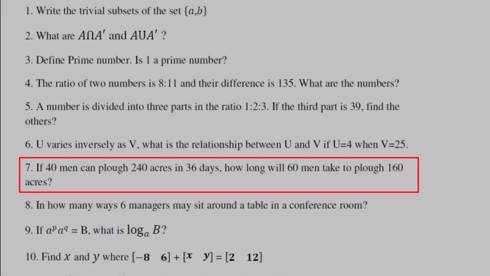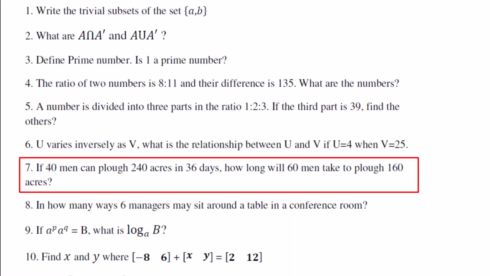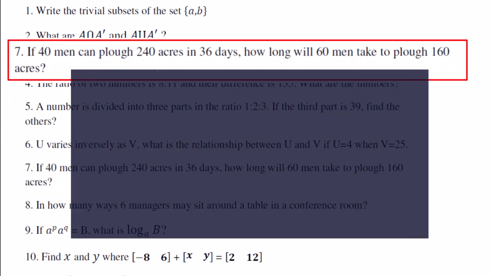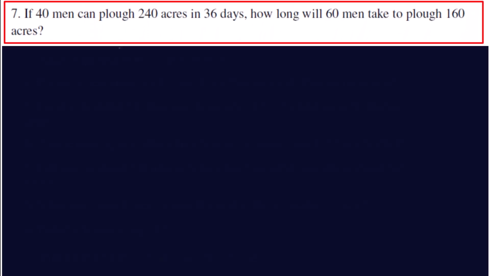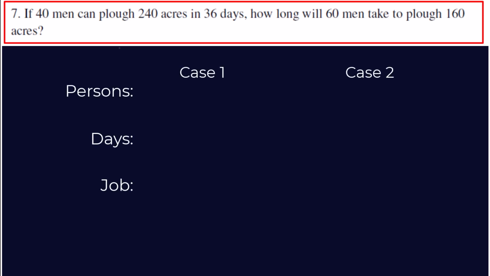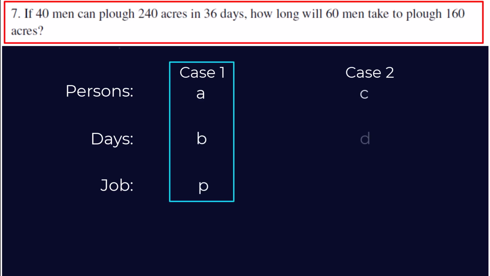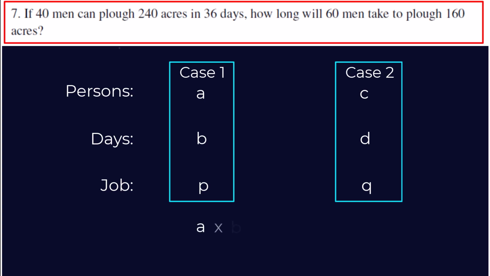If 40 men can plow 240 acres in 36 days, how long will 60 men take to plow 160 acres? Here we have the relationship. Suppose A persons take B days to complete P job, while C persons take D days to complete Q job. Then A into B divided by P will be equal to C into D divided by Q.